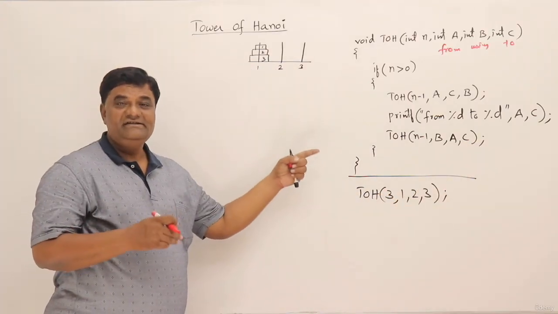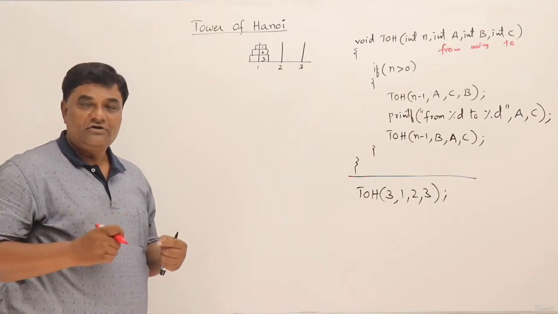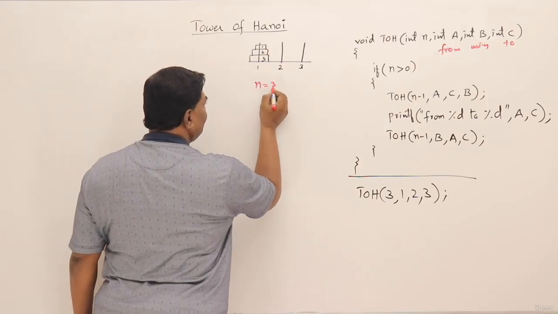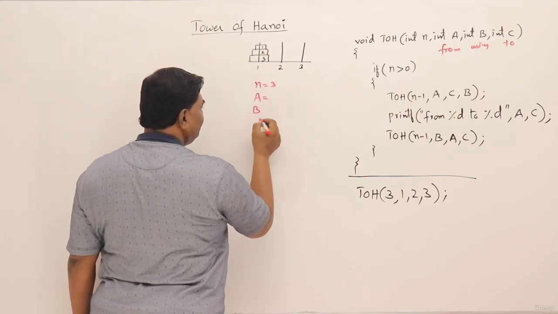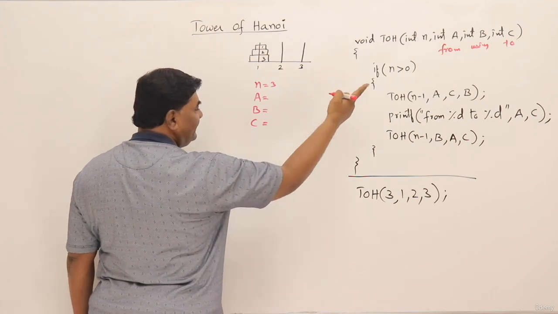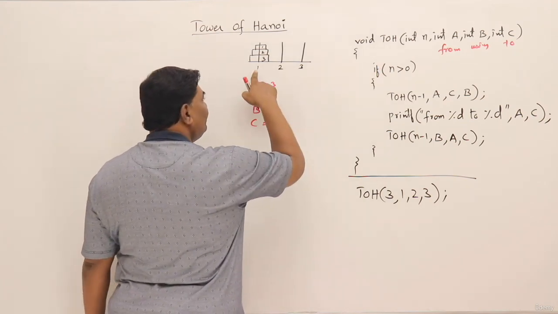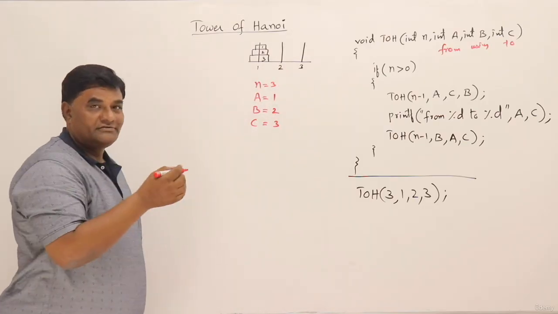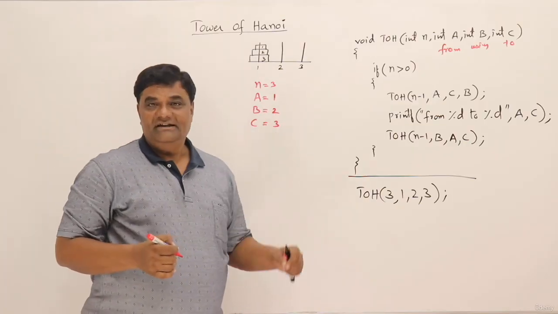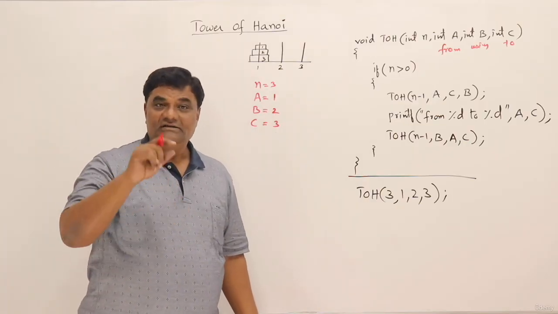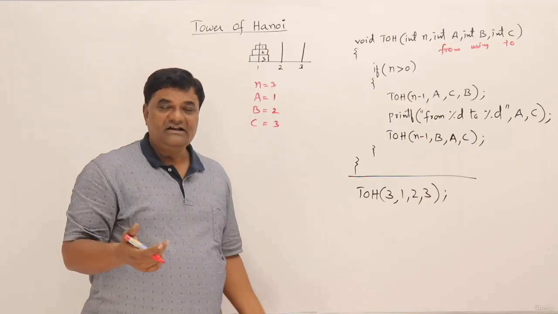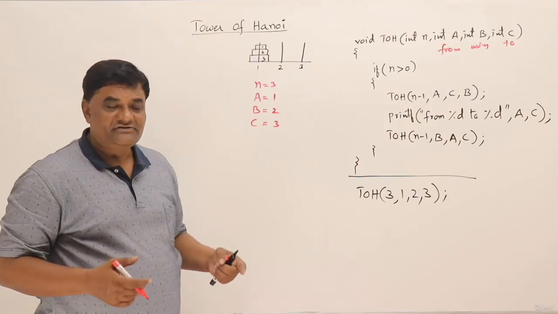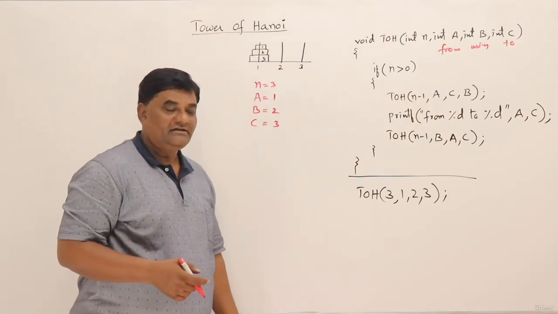So I will trace this one and see how this function will solve the Tower of Hanoi problem. And this is an example problem. Here the number of disks is 3, and tower A, tower B, tower C. I'm not calling them A, B, C, actually those are variable names. So the values in them are tower 1, tower 2, tower 3. So a slight change here: those are variable names, but in them the values, the names of the towers, I have to take as integers. Otherwise, I should take them as characters. So instead of characters, let us take integers, the tower numbers 1, 2, 3.